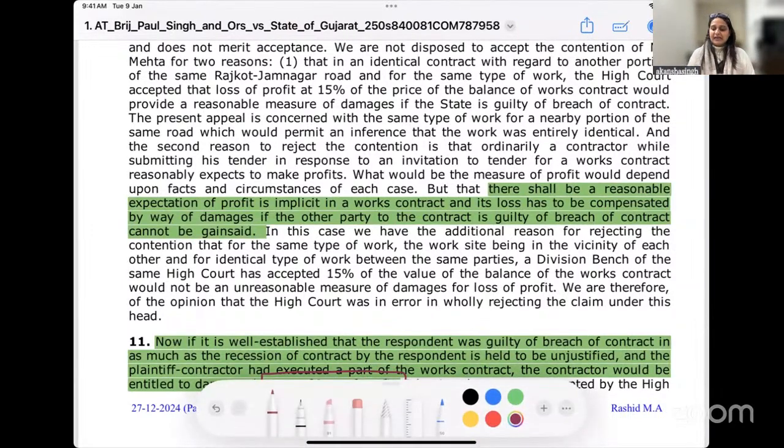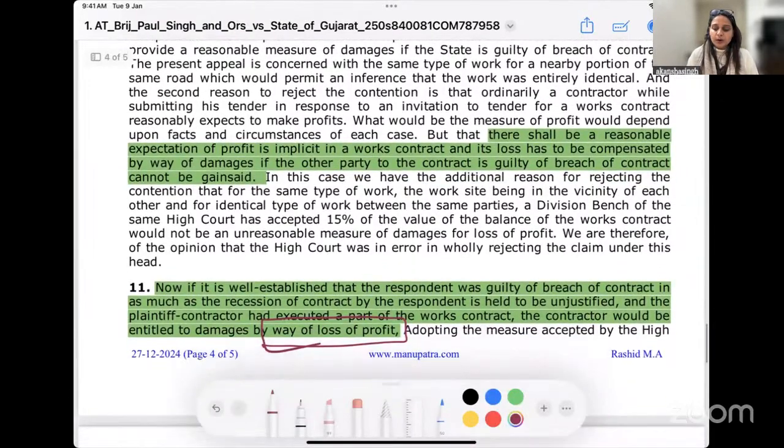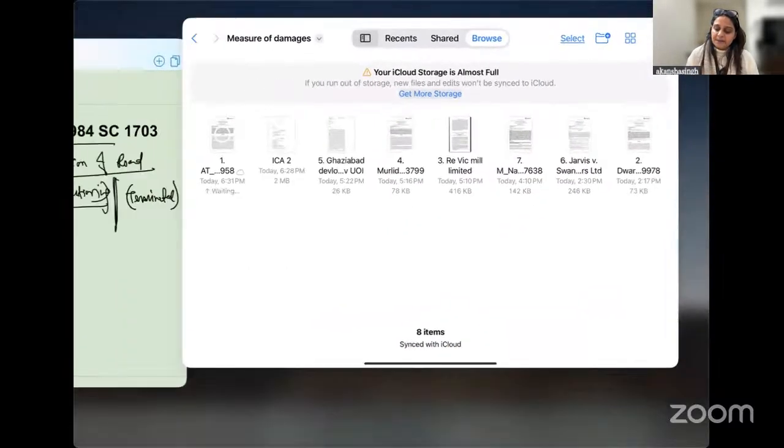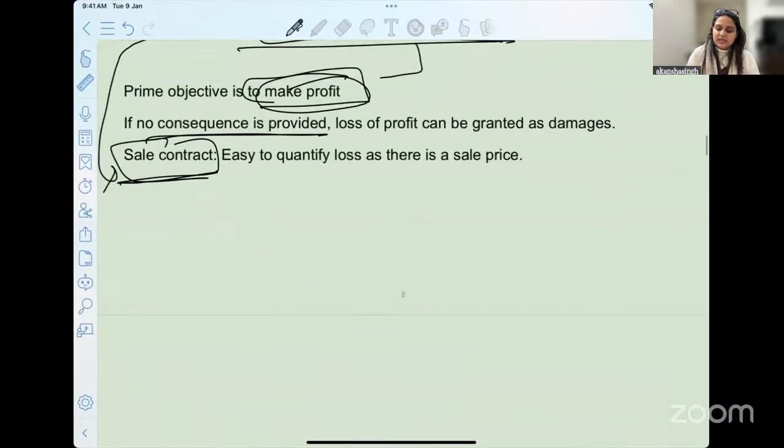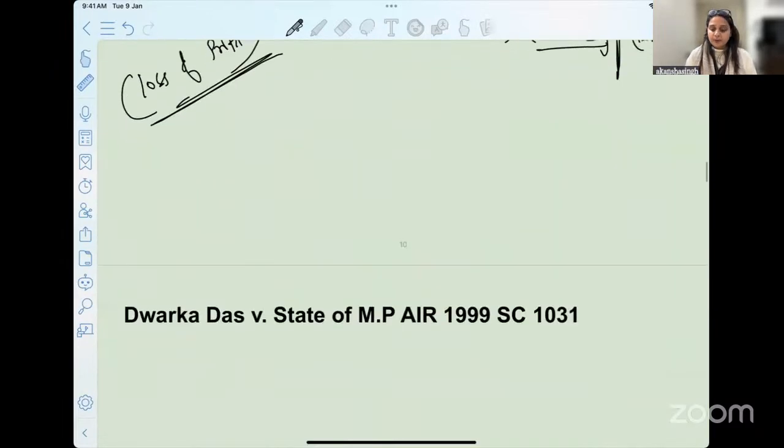So we are highlighting here and we are mentioning here that you will be entitled to what? To the damages of the loss of profit that has happened to you. So that is how the court decided in this first case, that in a business transaction, what is always there? There is a hope and expectation of making profit.